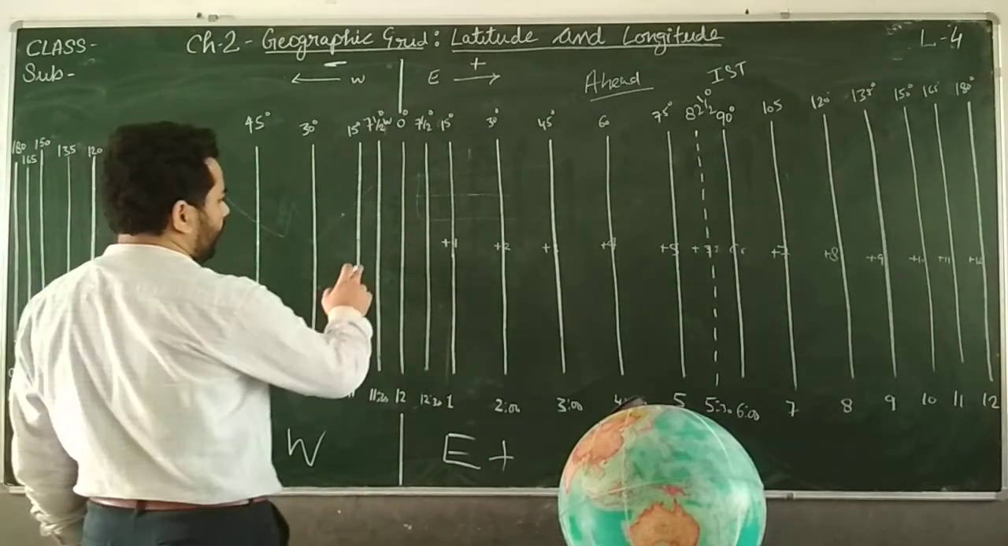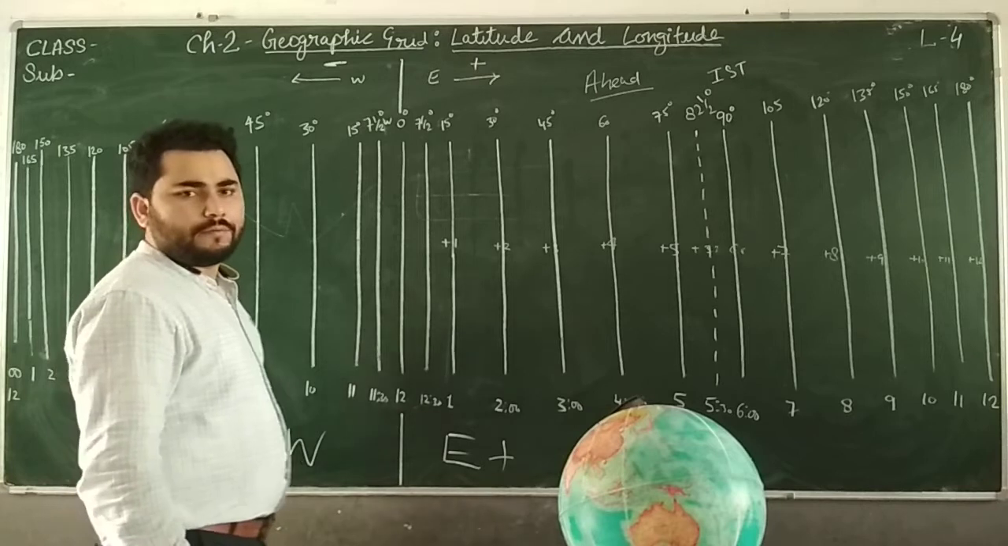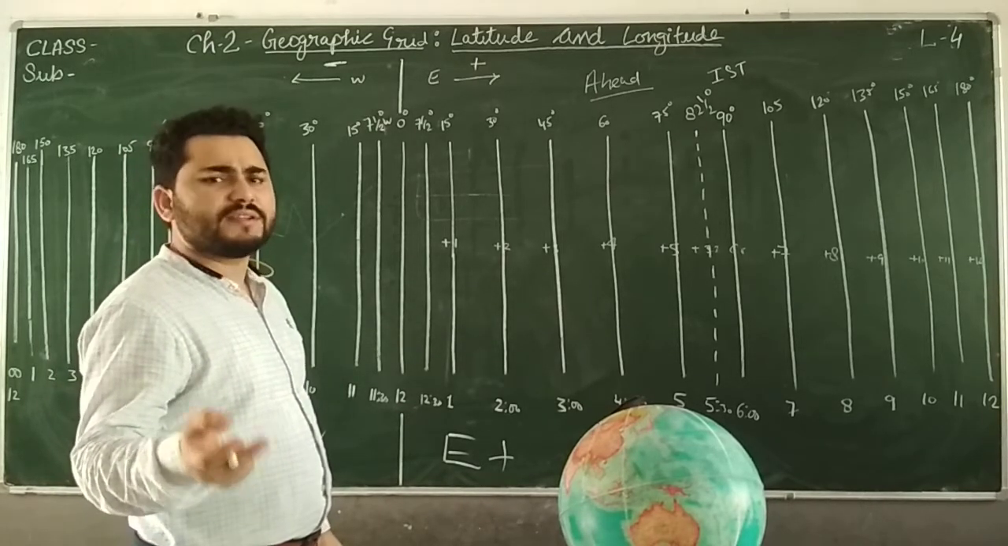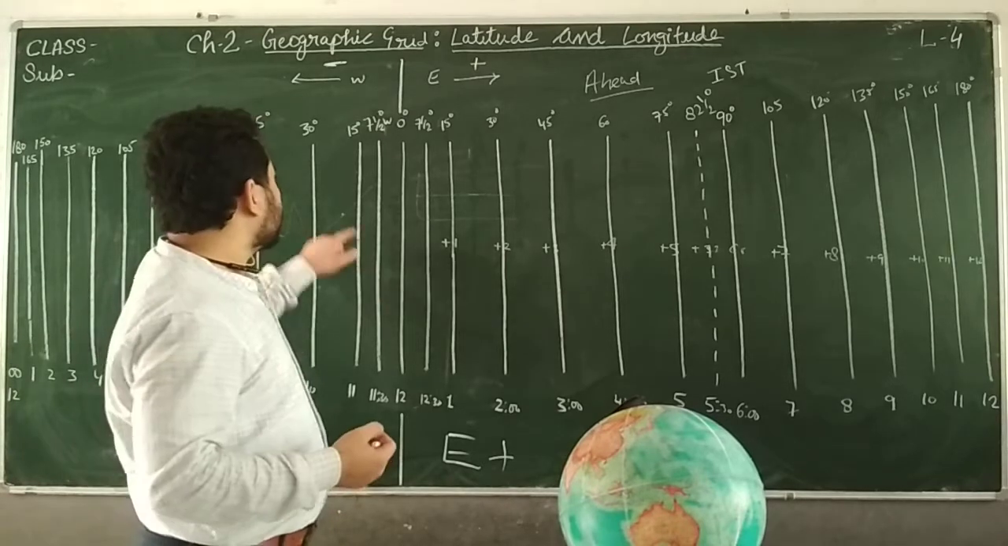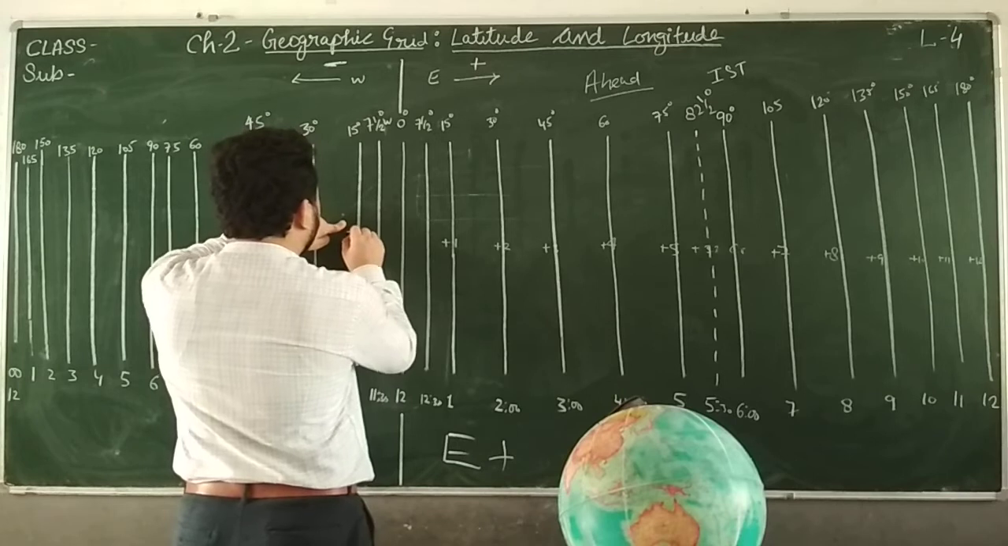So here at 15 degree, 15 degree multiplied by 4 means 60 minutes. 60 minutes means 1 hour difference. So here the time difference will be minus 1 hour.